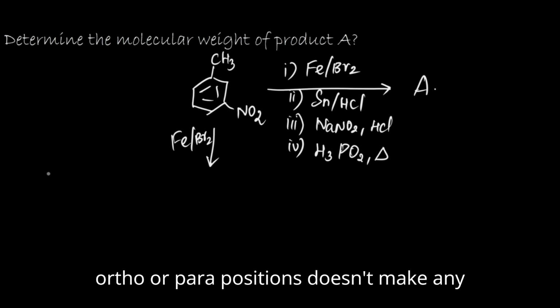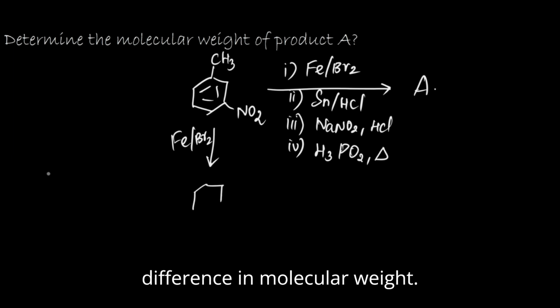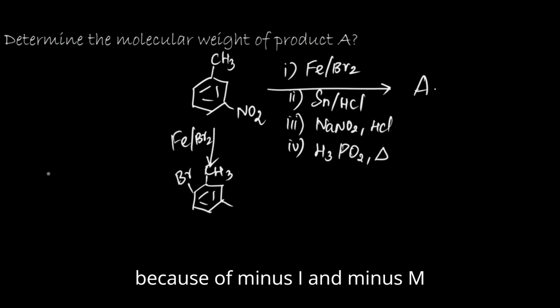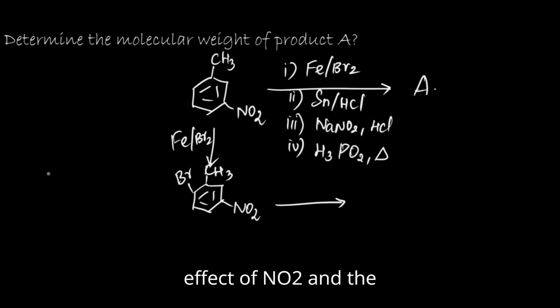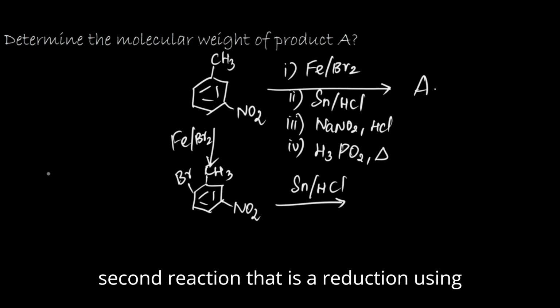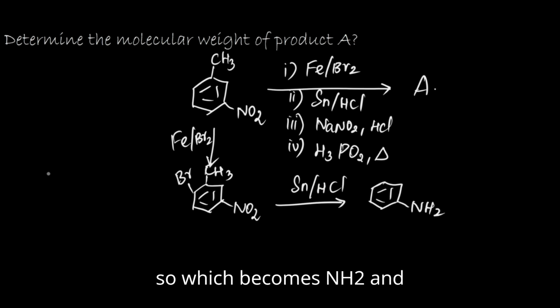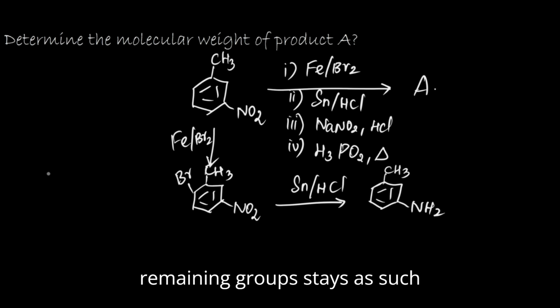Ortho or para positions don't make any difference in molecular weight. The correct answer anyway is placing it ortho to CH3 because of the minus I and minus M effect of NO2. The second reaction is a reduction using tin HCl, which converts the nitro group to amine, so it becomes NH2 and the remaining groups stay as such.